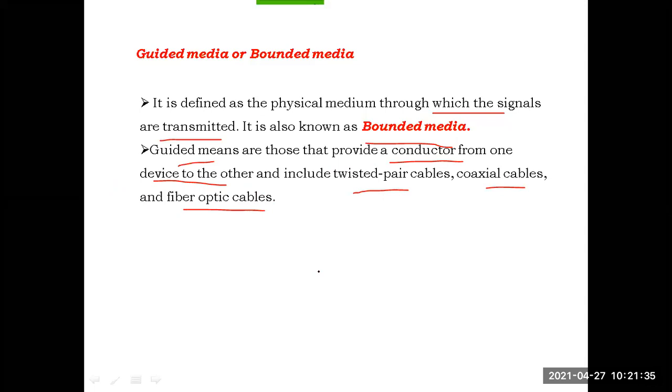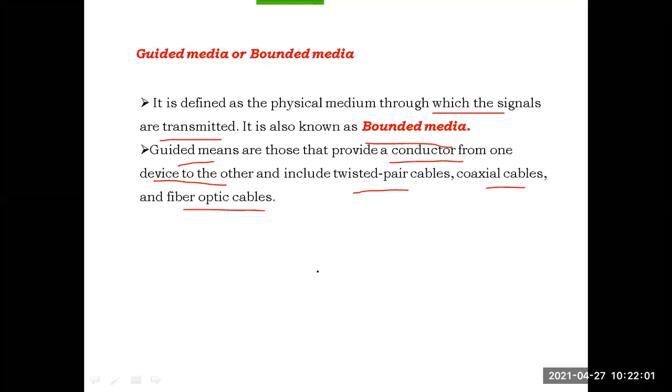I think in physics you have already learned briefly about conductors and non-conductors. Anybody have an idea? Conductors and non-conductors. We have studied it in physics. Conductor means that through which the current will pass.